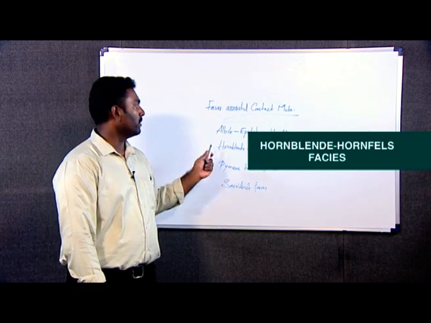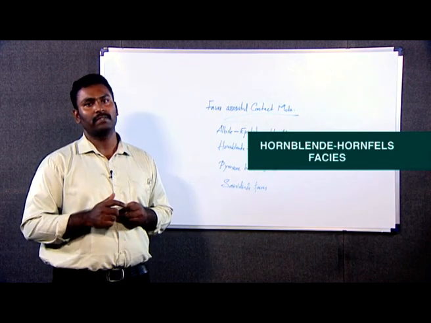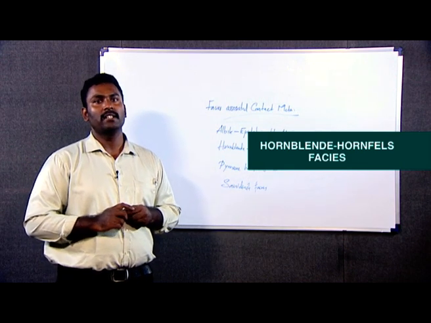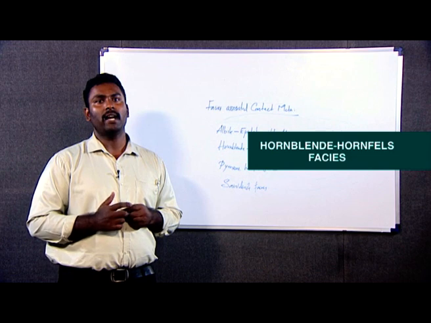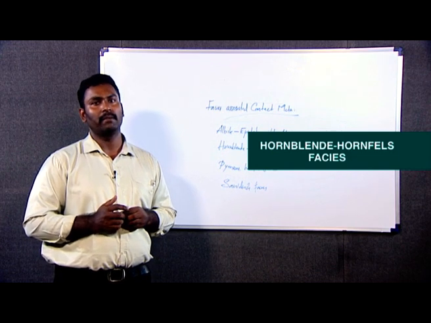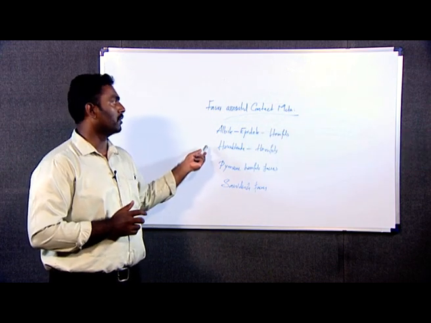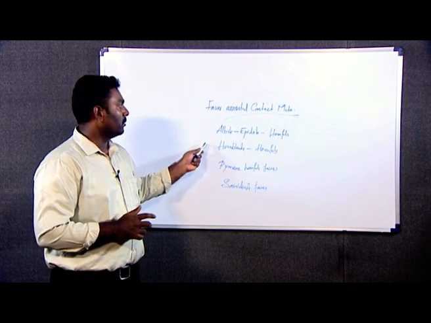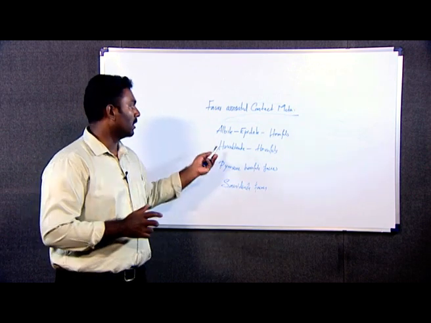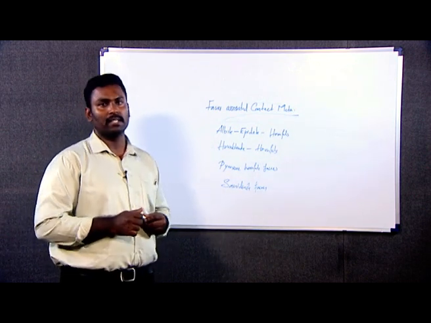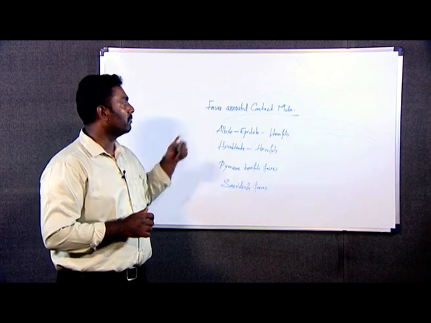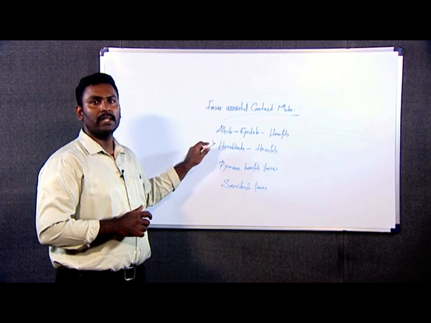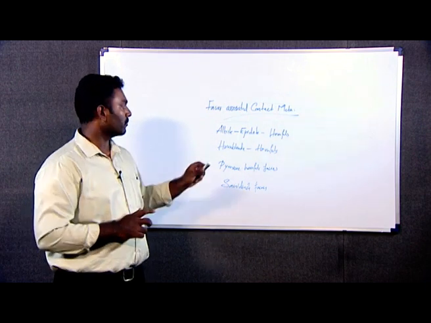The next important type of facies is hornblende hornfels facies. Here the hornblende hornfels facies has a low pressure but slightly higher temperature than the albite epidote facies. If a pelitic rock undergoes this facies, the mineral assemblage will be different from that of the albite epidote hornfels facies, which means that here quartz, muscovite and biotite will be present.